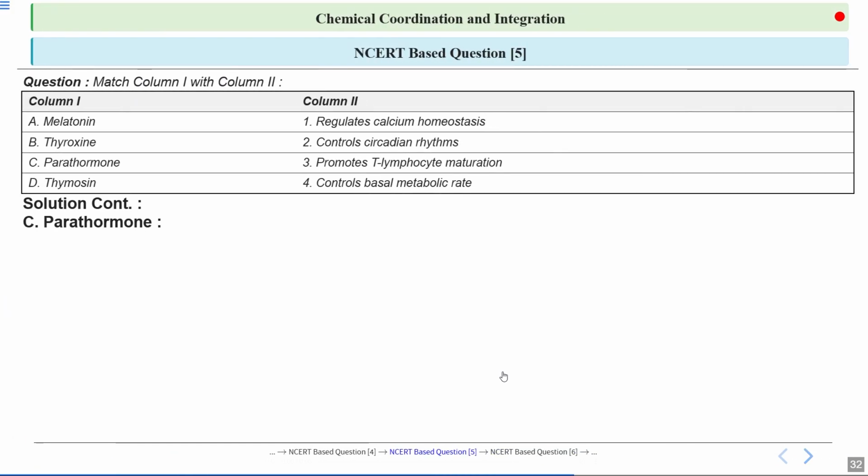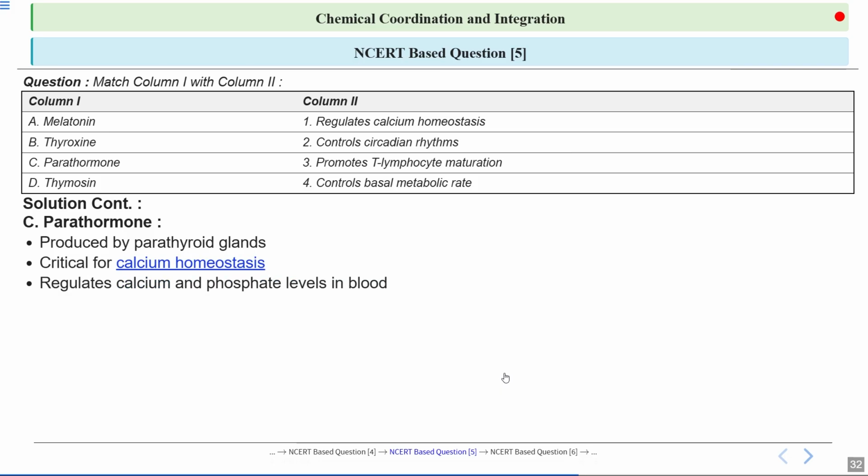Let's talk about C, which is parathormone. It is produced by the parathyroid gland. It is very important for calcium homeostasis. It regulates calcium and phosphate levels in the blood, and it is very important for bone metabolism.